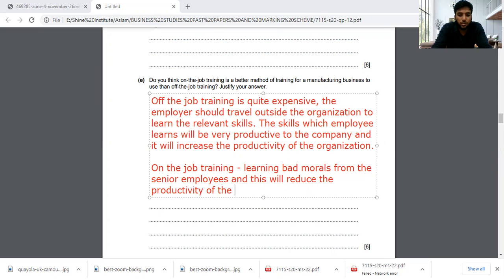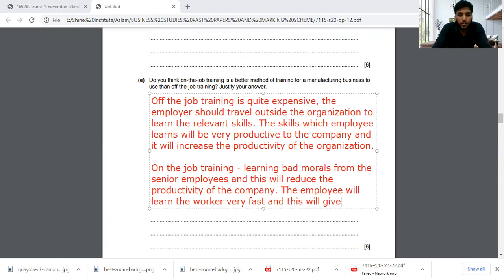But on the other side, what's the good thing you can speak about? The work will become fast. The employee will learn the work very fast, and this will give him confidence